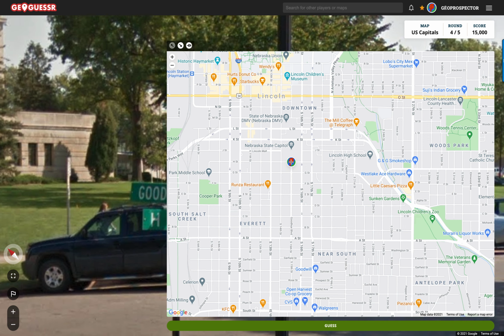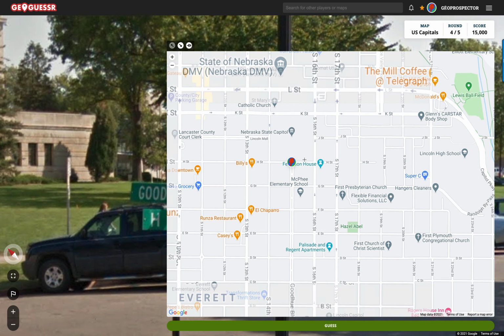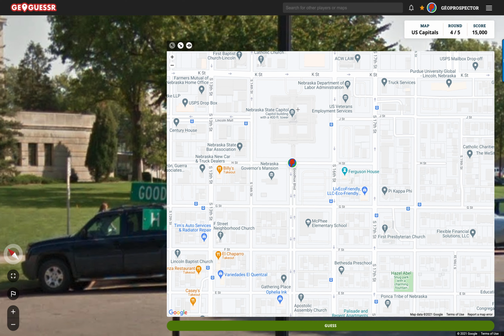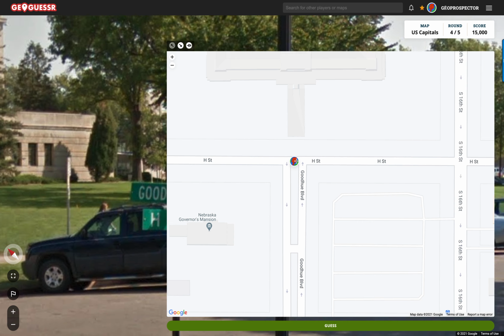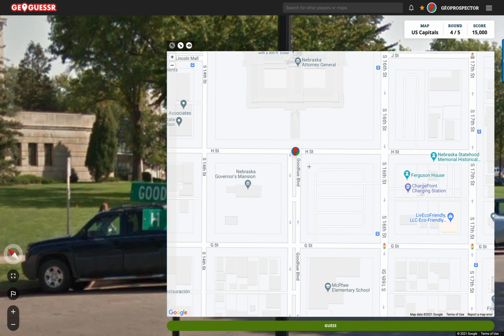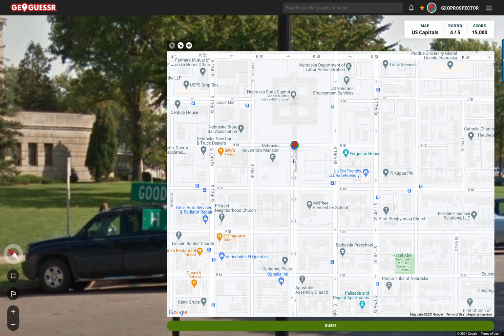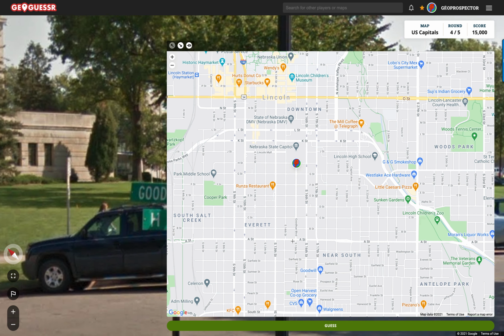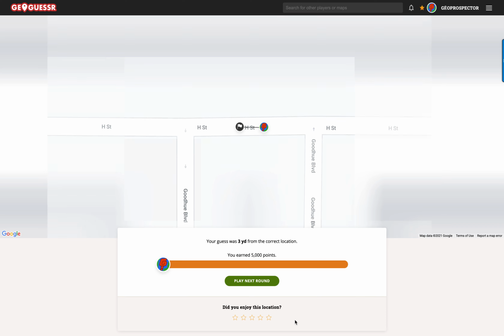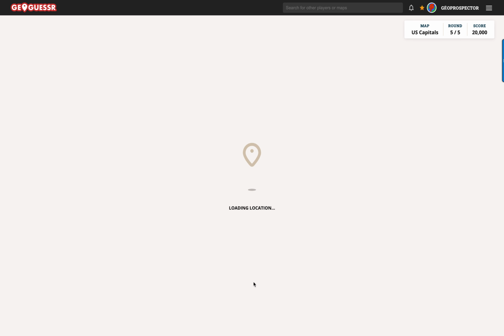Nebraska State Capitol. We found it. It's not really marked as a major thing. I should have maybe been looking for these grey pins a little more. I'm sure it was there earlier and you were all screaming at me to find it. But we have now found it, so that's good. Took a second there, but once we got the street names, we were sorted. And there is the wide 2-lane road, Goodhue Boulevard, that we were looking for earlier. So sorted. We got there in the end. Perhaps a little slow on that one, but excellent.